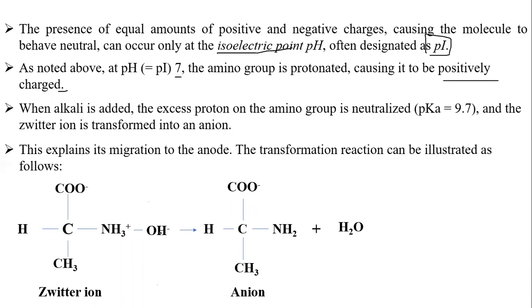H2O was released. So by adding something, OH minus is there. So what will happen? It releases H2O and becomes an anionic compound. This is called deprotonation. Excess deprotonation gives the anionic compound.